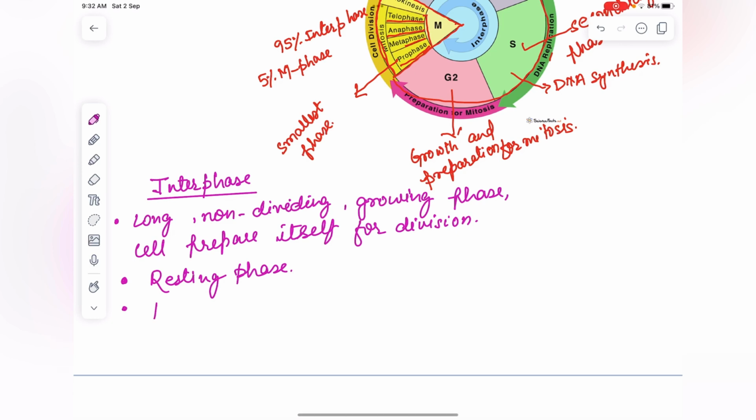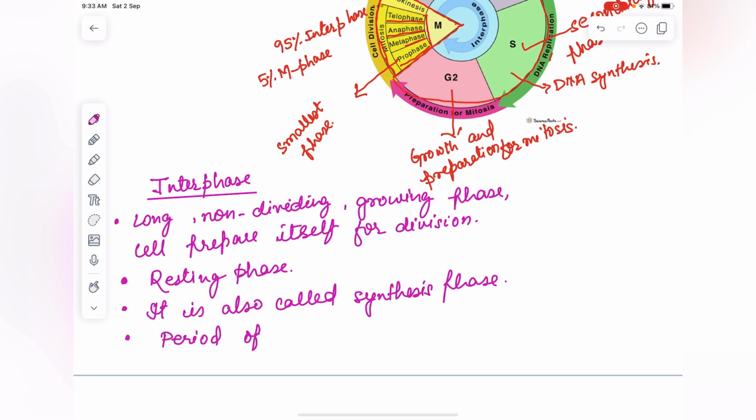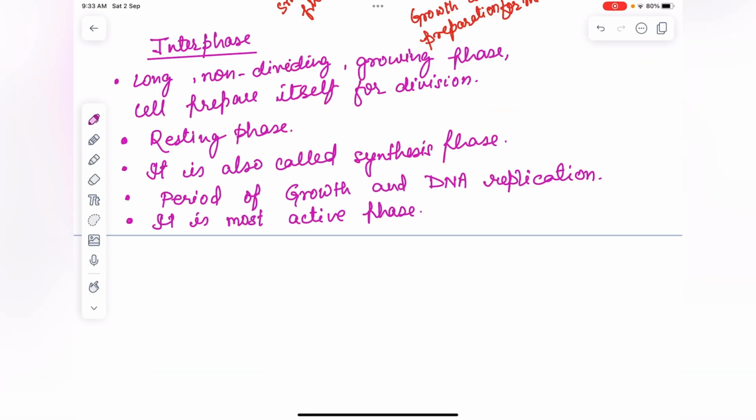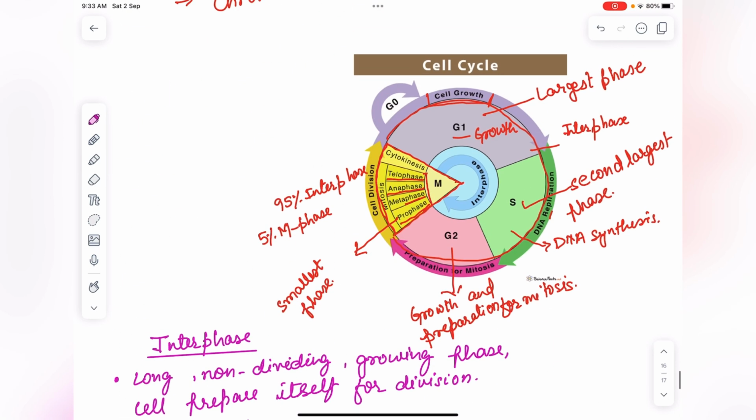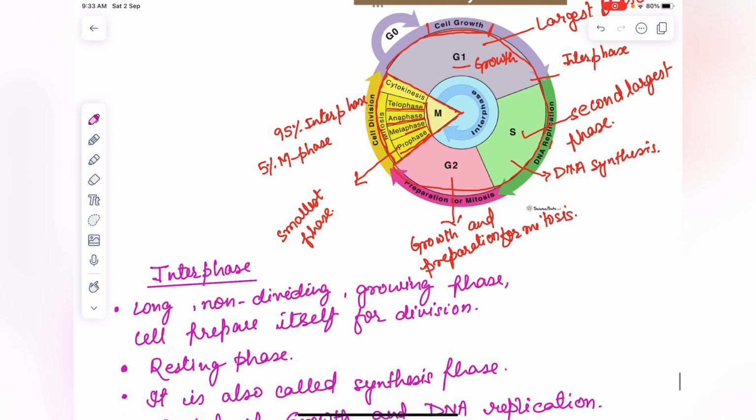It is also called synthesis phase. It is the period of growth and DNA replication. It is the most active phase. Now we'll see what is G1 phase. This is the G1 phase.